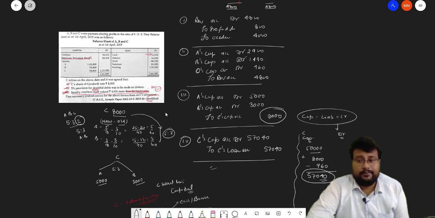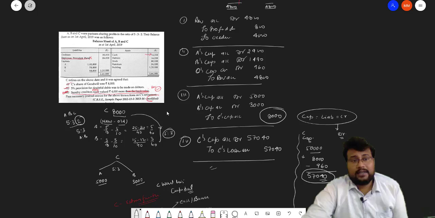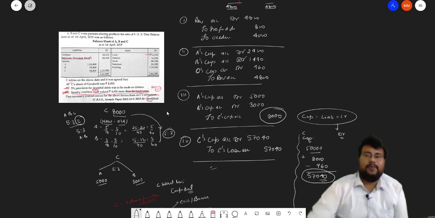And if it is not paid in cash, then it will be to C's loan account, the retiring partner's loan account. The payment of retiring partner sequences we will discuss in the next class in detail. This much for today. Thank you very much.